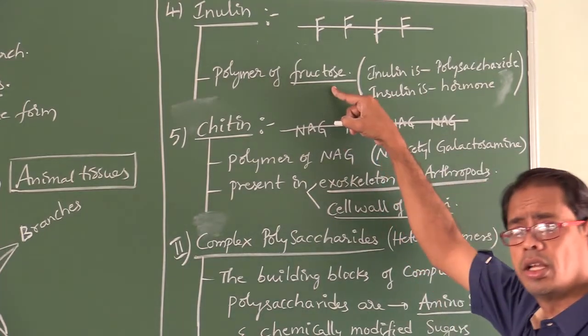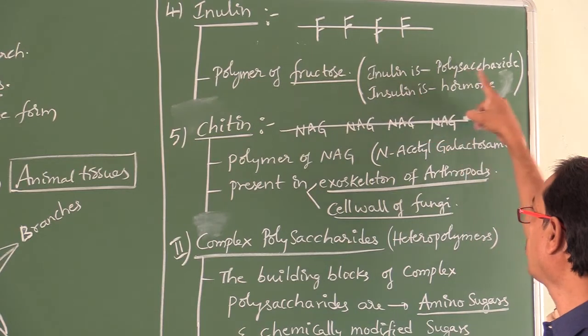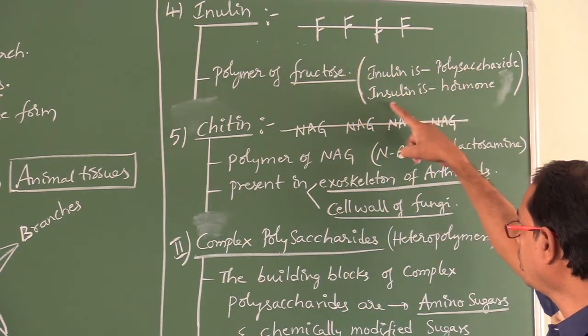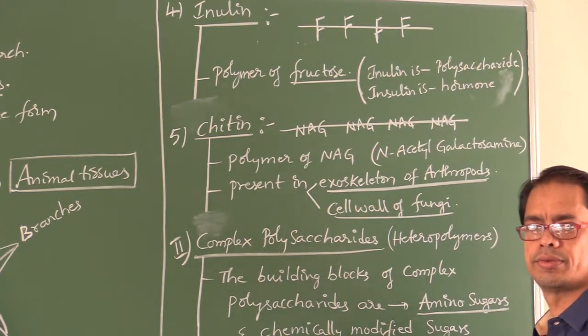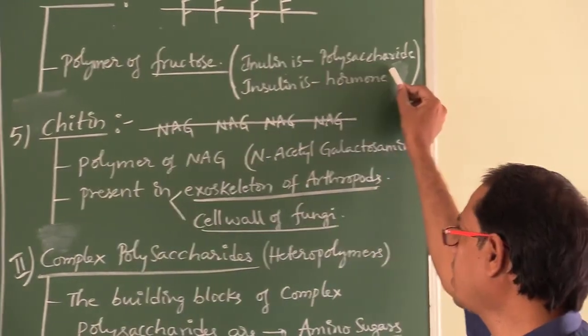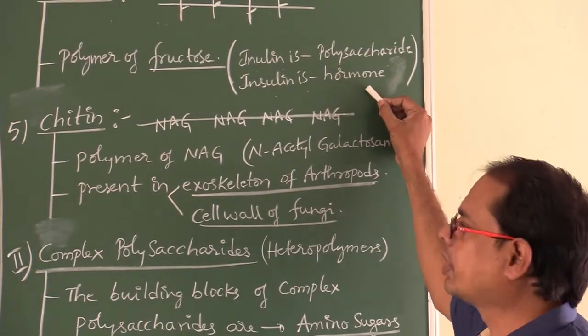Do not confuse inulin with insulin. Inulin is a polysaccharide. Insulin is a hormone, and hormones are nothing but proteins. So remember, inulin is a polysaccharide and insulin is a hormone.